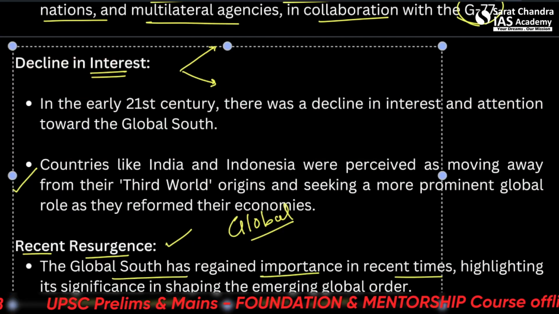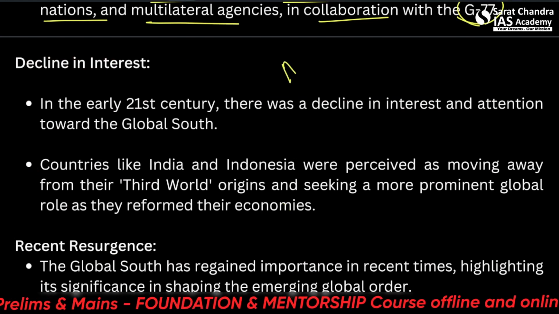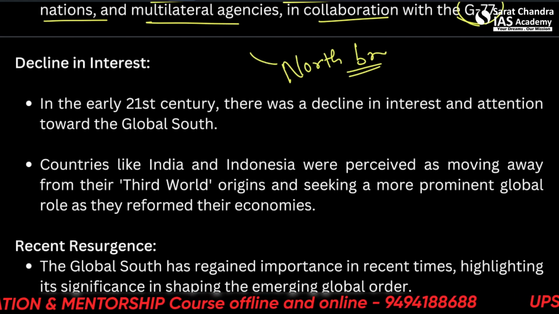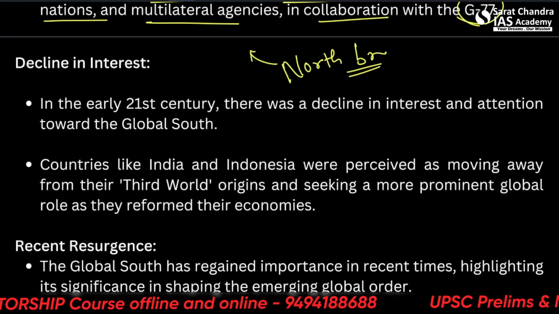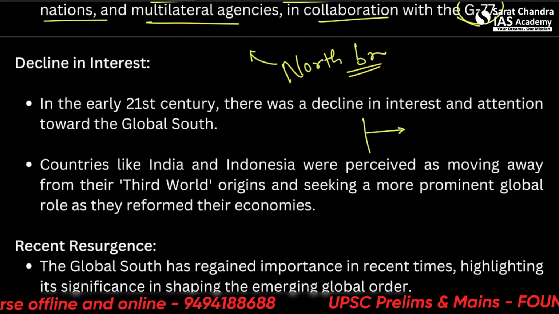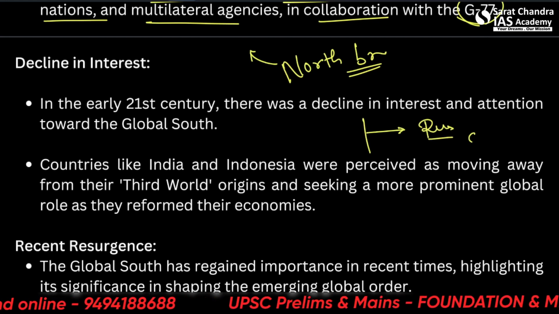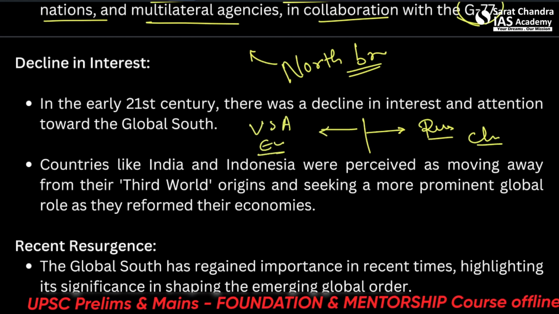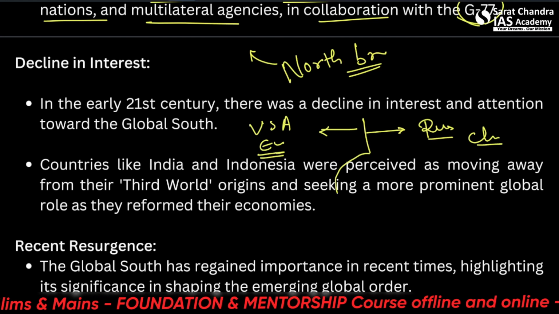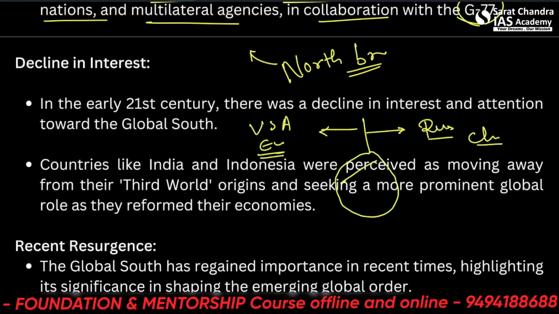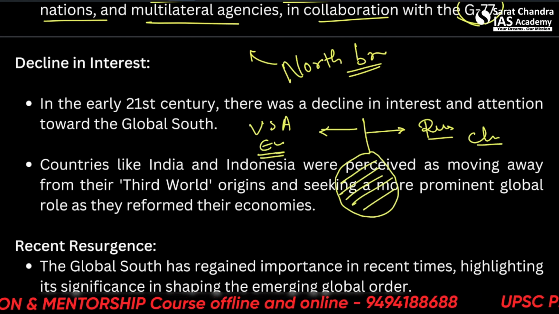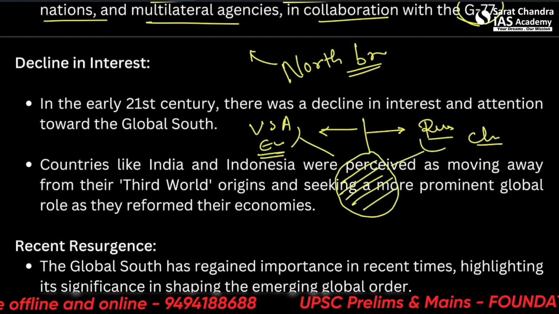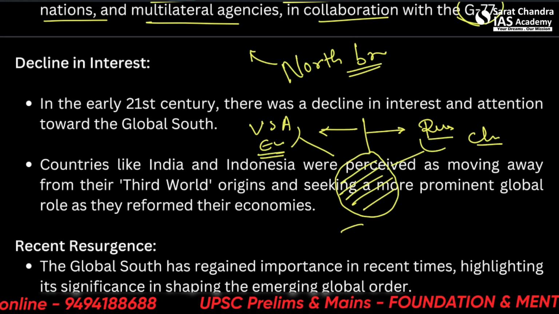One more reason is that as the north breaks, it needs to choose where to stay. So the north is breaking between two parts. One is the Russia and China sort, and one is the USA and Europe sort. And now, in this struggle, India takes the lead and sides with all of these countries via various different agreements, and becomes stronger and gains power.